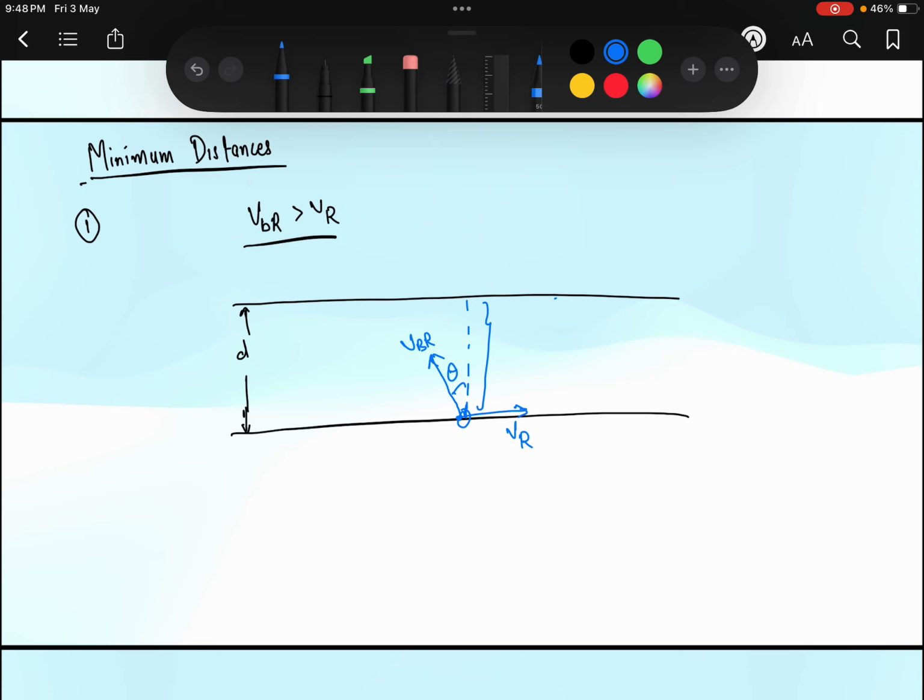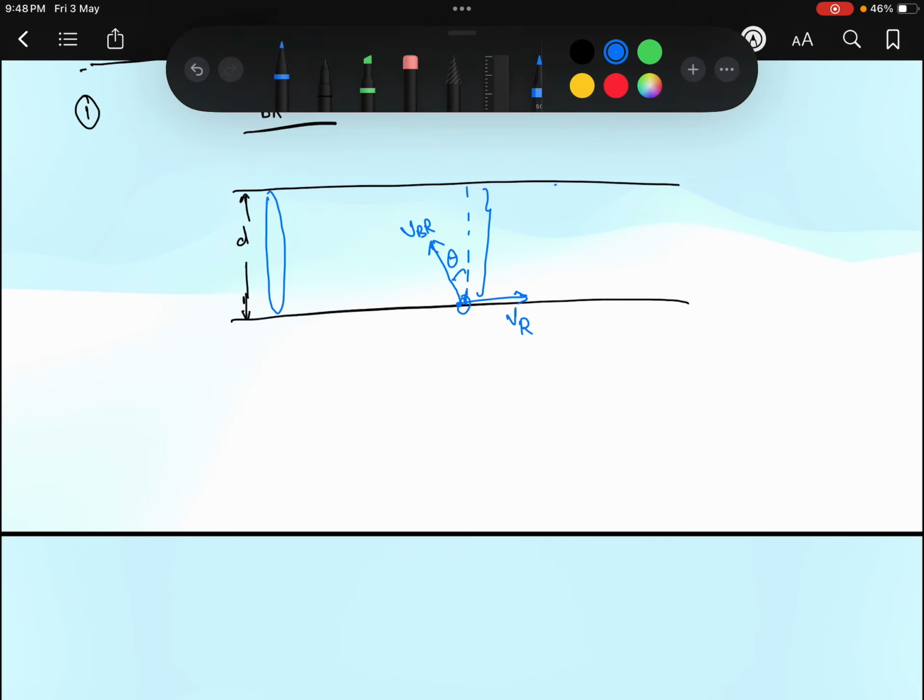The minimum distance will always be greater than or equal to d, because this much distance he will always have to travel. Here d is the width of the river.